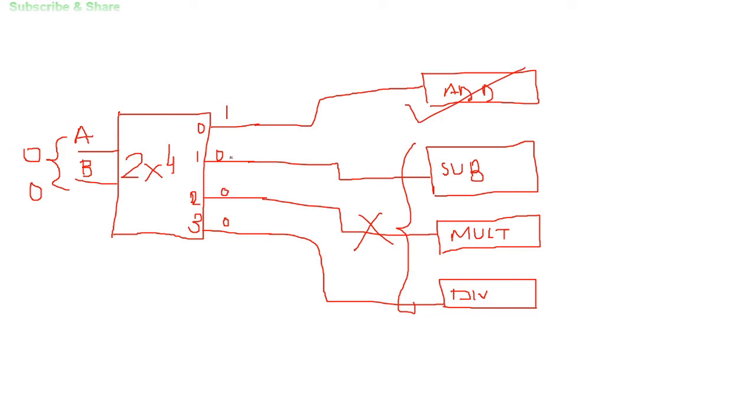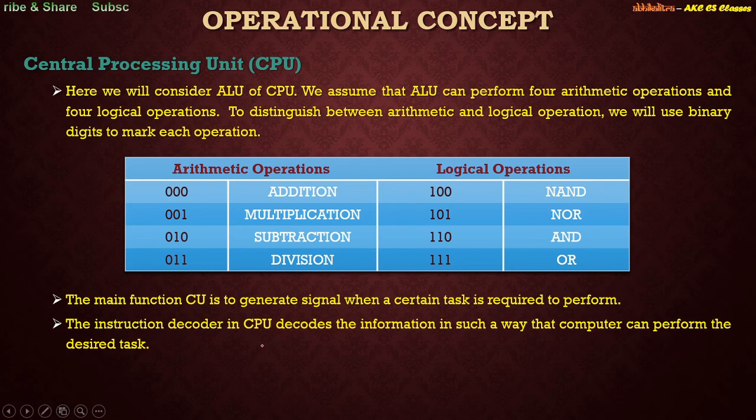So if you want to add 2 numbers, the control unit will be generating 0 0 to this particular input of the decoder, so that the addition operation is performed correctly and without any hindrance, right? So this is what we call an instruction decoder. This is an instruction decoder. So now coming back to this part, this is what an instruction decoder does.